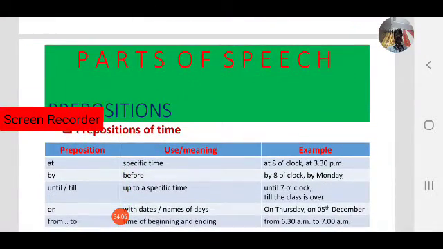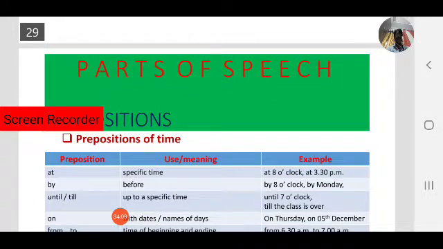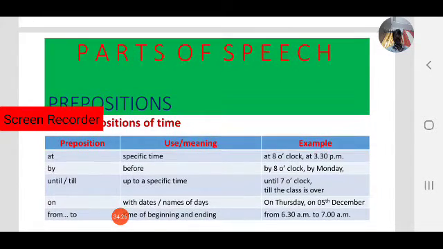Next, let us see some more examples of prepositions of time. Okay, at. Observe the table. At is used for a specific time: at 8 o'clock, at 3:30 p.m. By is also a preposition of time. By means before.